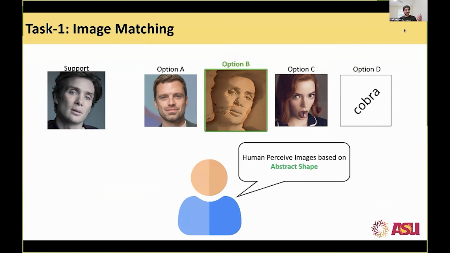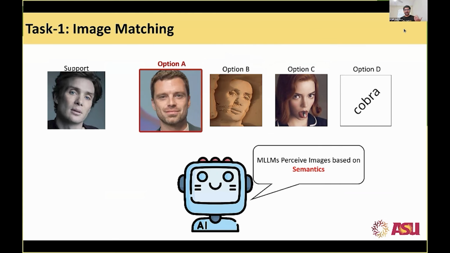Now we move on to the actual. So humans perceive these abstract shapes. We are able to squint our eyes. We know what part of the image to look at, and that is how we perceptually understand what is actually going on in the image. But the models don't understand it this way. The models understand the image as a summary or a set of tokens, and they only look in a particular order, from left to right, top down. So models will definitely perceive them as semantics and they will fail.